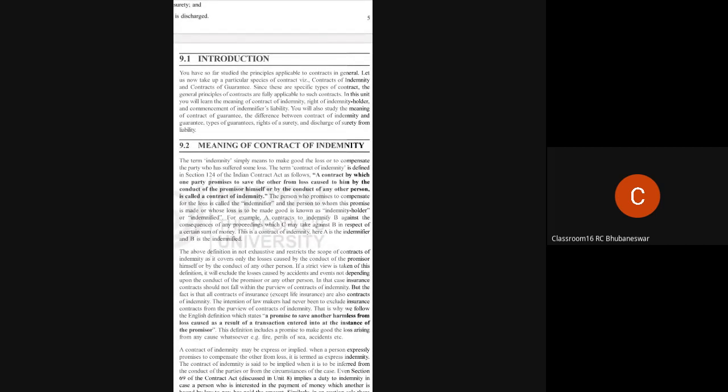So here two parties will be there. First is the indemnifier, the person who promises to compensate for the loss. In this example, A is the indemnifier because A is promising to B that I will compensate the loss if you incur that. The second party is the indemnity holder or indemnified, the person whose loss will be made good. Here B is the indemnified.